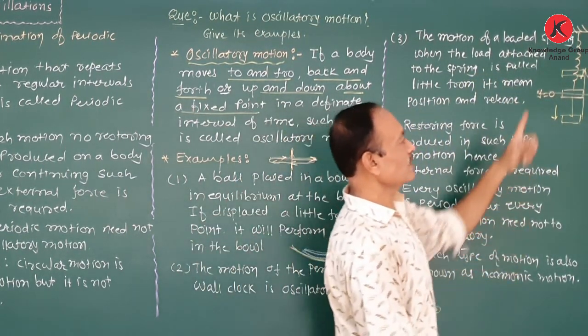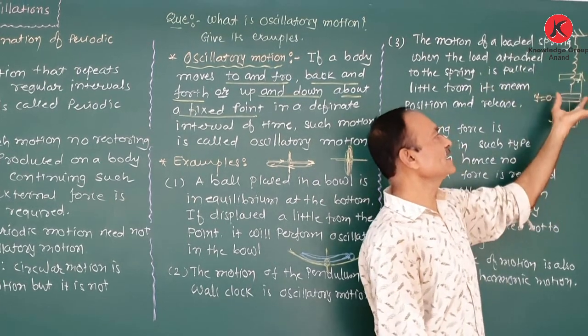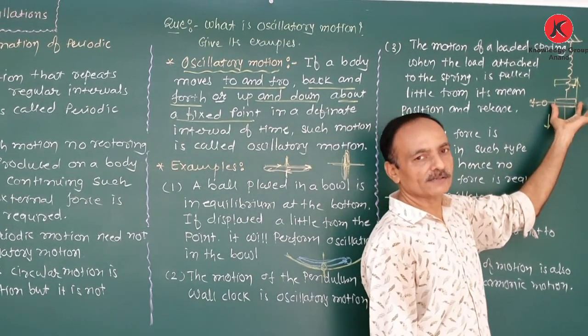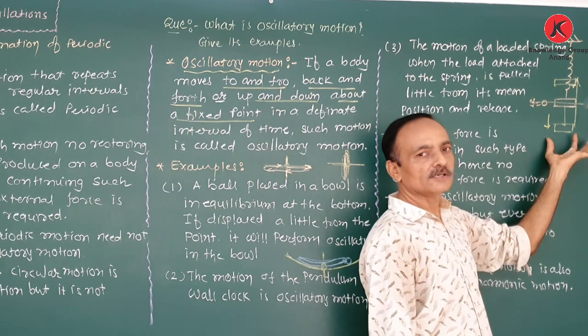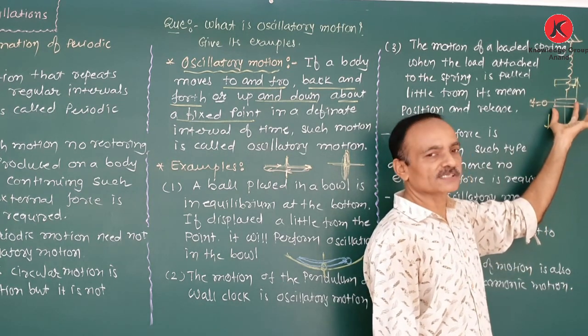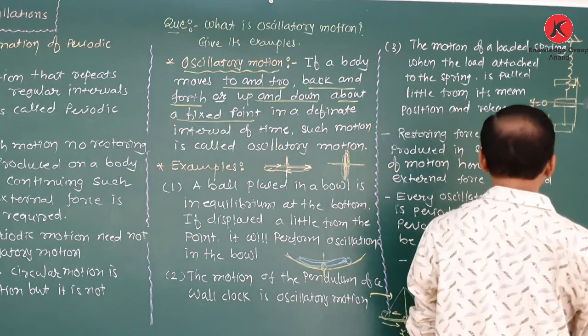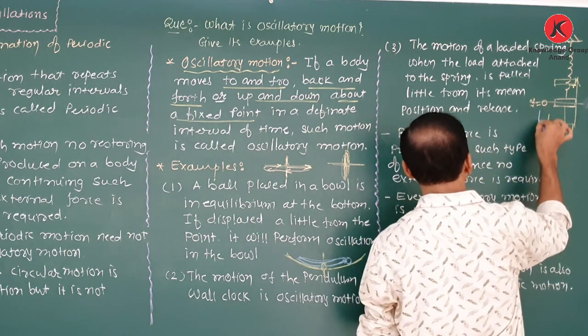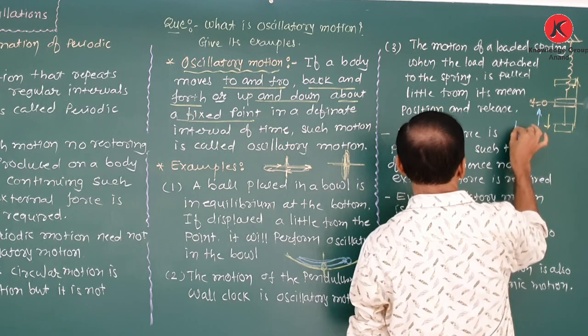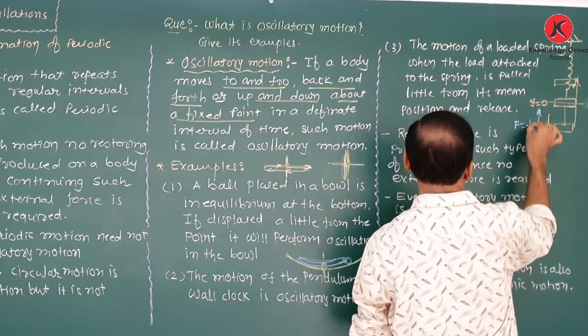So what happens here? There is an equilibrium position of the load. When we pull down, we apply an external force on this load in the downward direction. As a result, a restoring force is generated in the upward direction. The restoring force F is equal to minus k y.